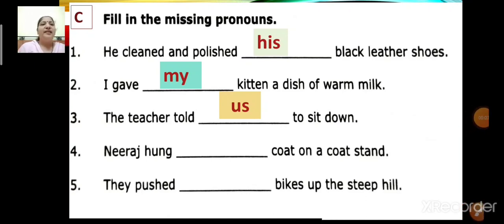Okay, next, number 4. Neeraj hung dash coat on a coat stand. Now children, Neeraj is a boy. So what will you write over here? Which pronoun will you write over here? Yes, you are right. Neeraj hung his coat on a coat stand. Now next, number 5. They pushed dash bikes up the steep hill. So children, what will you write over here? Yes, you are right. They pushed their bikes up the steep hill.